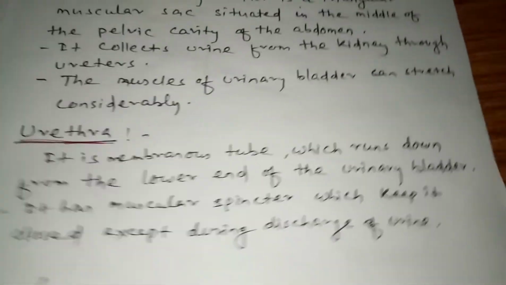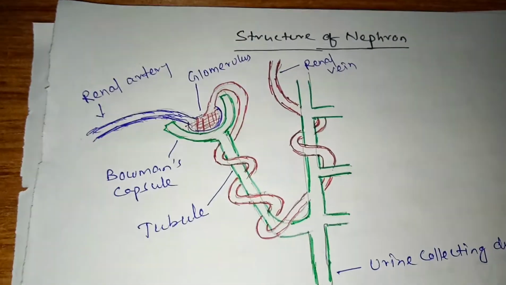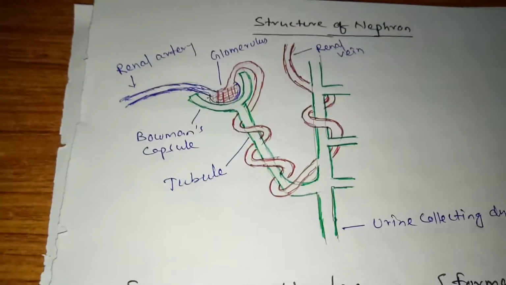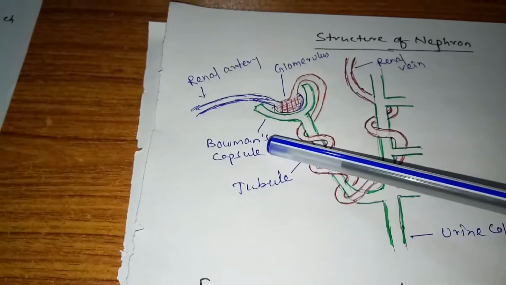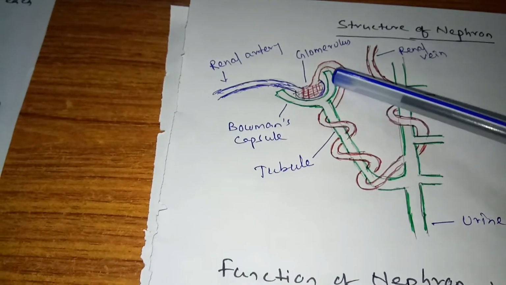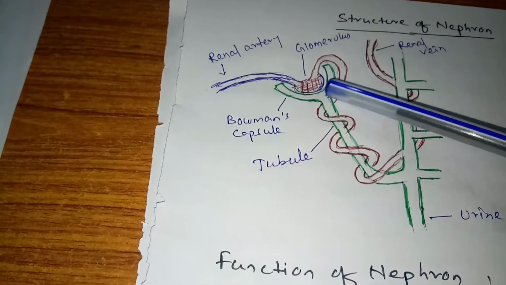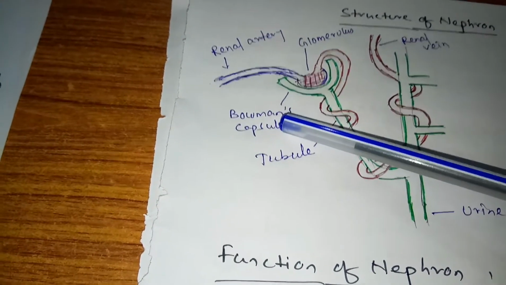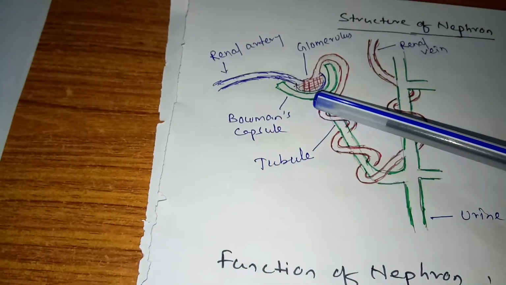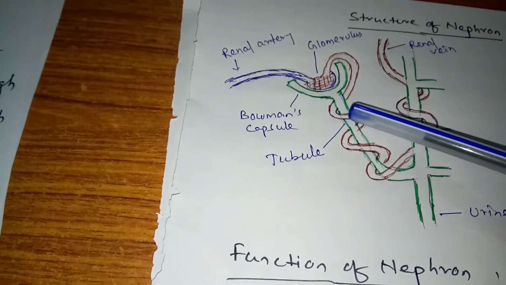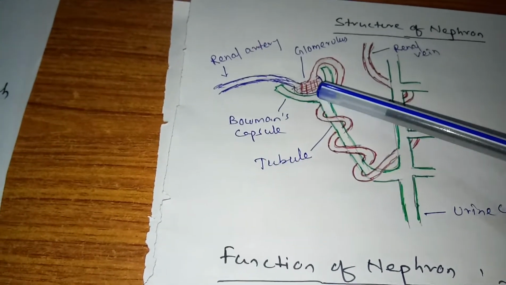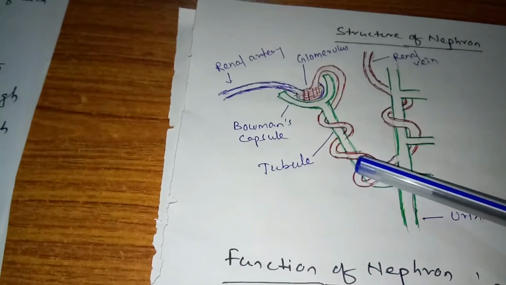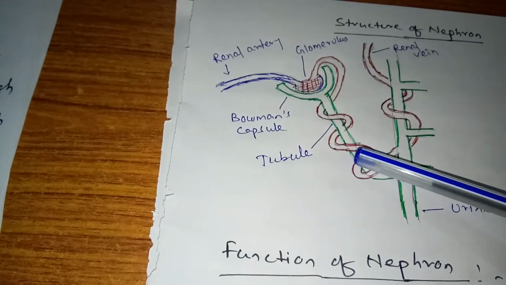Students, look at the diagram of the nephron, the structure of the nephron. You see the nephron is cup shaped. At the top of the part is a cup shape known as Bowman's capsule, and at the lower end of the cup shaped Bowman's capsule there is a tubular structure called tubules.